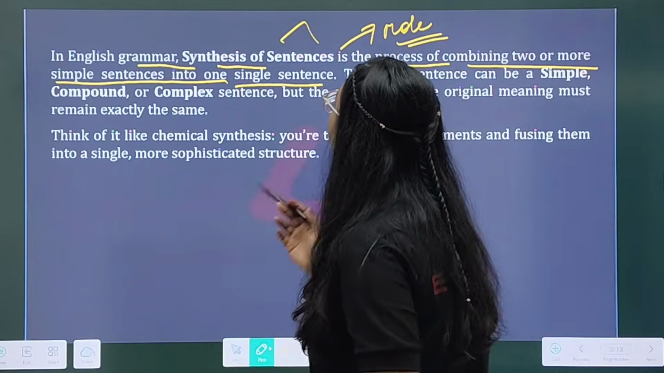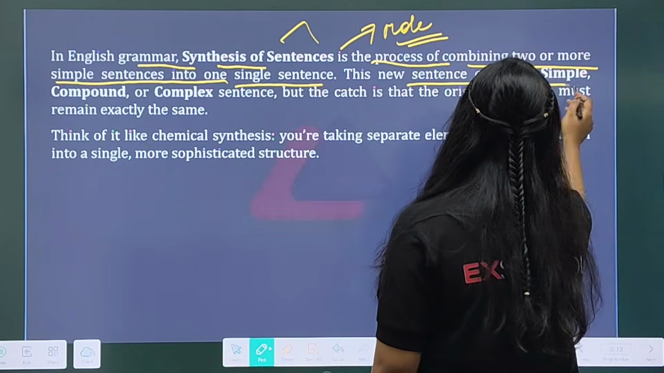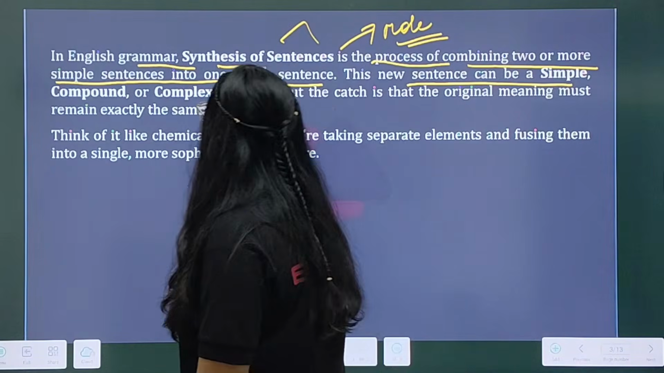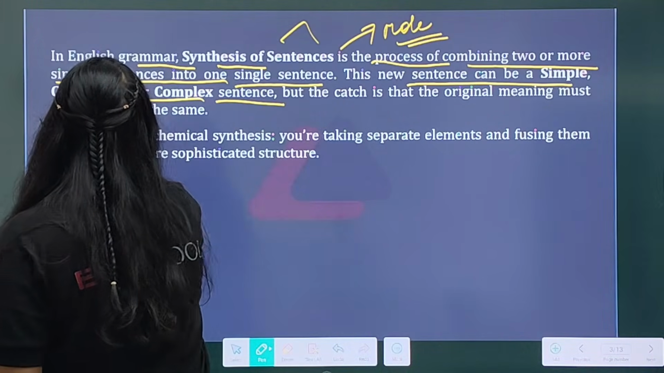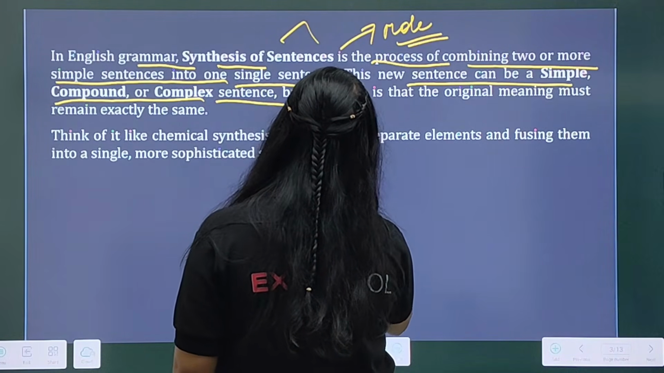So that's the process of combining two or more simple sentences into one single sentence. So this new sentence can be a simple, compound or complex sentence. See, on the basis of structure, okay, on the basis of structure,